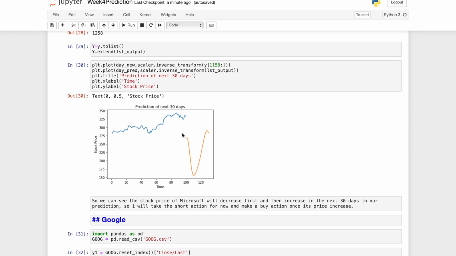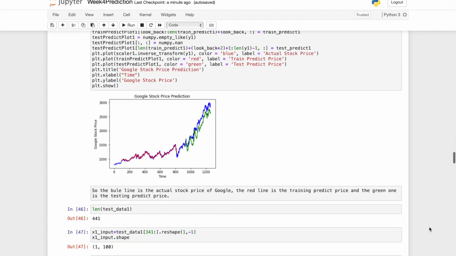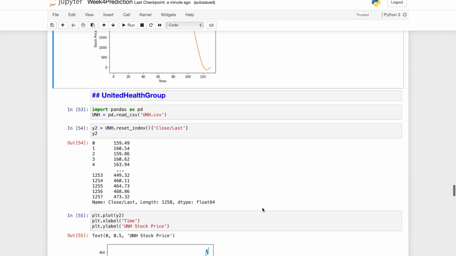So here's the prediction of the next 30 days of Microsoft. For now, I will just short their stock. Once it begins to increase, I will buy them instead. For Google, we can see their price will decrease in the next 30 days. So I decided to short them as well.